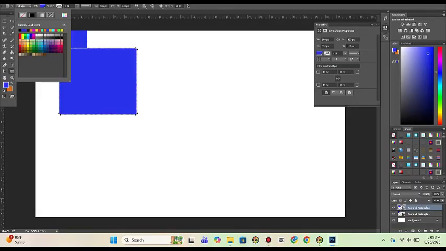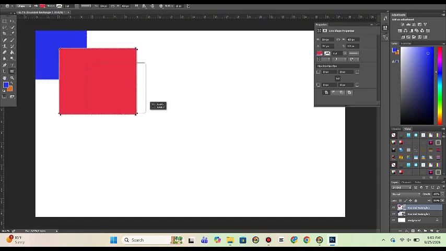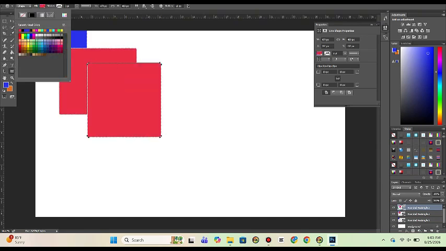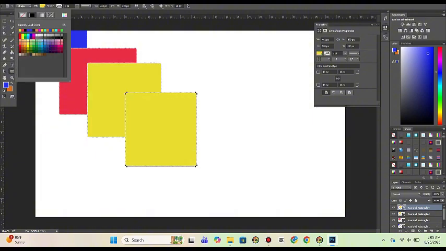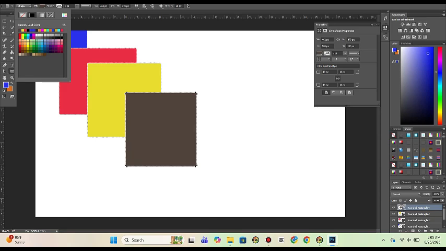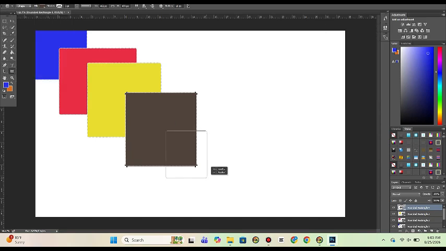A lot of people assume Liquify is only for extreme, cartoonish distortions. Wrong. In the hands of a careful editor, it's one of the most refined tools in Photoshop. Open it from Filter, then Liquify.